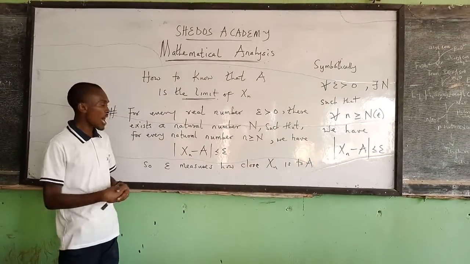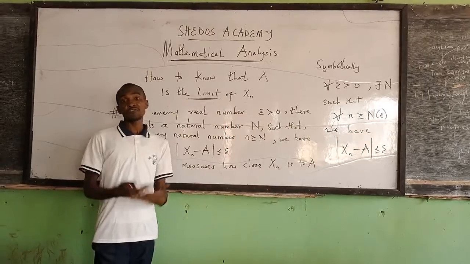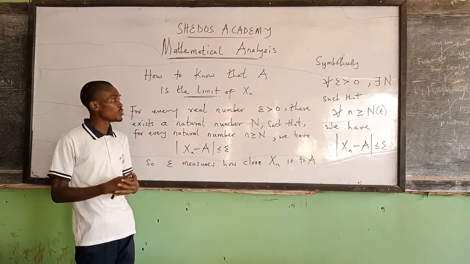How close it is to our limit. The value of epsilon must be a real number greater than 0, but a very small real number.